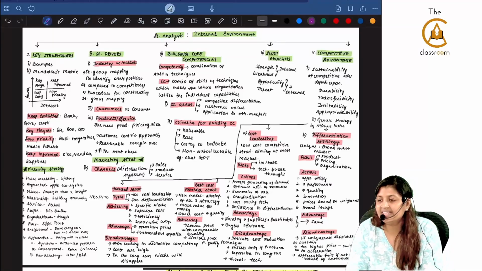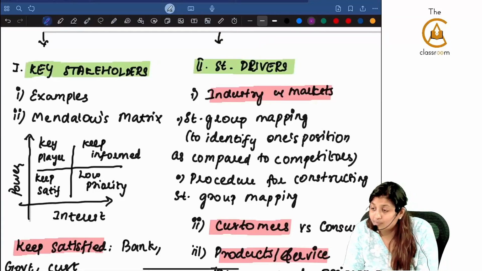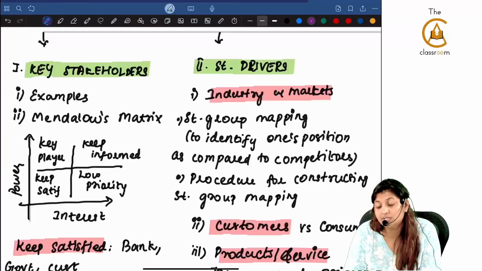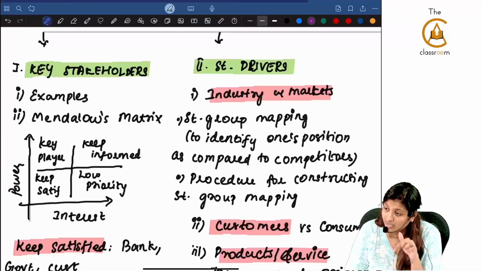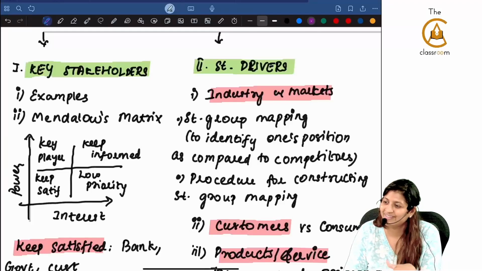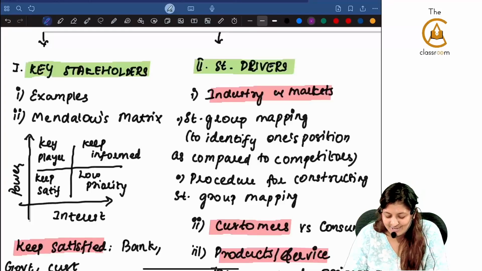Who are the key stakeholders? Examples we are going to see, and how are you going to position each of the stakeholders by way of Mendelow's matrix. Now I told you matrix is important. This also is another matrix. So there are 4 matrices. Already Mendelow's matrix was asked. So, examples and Mendelow's matrix.